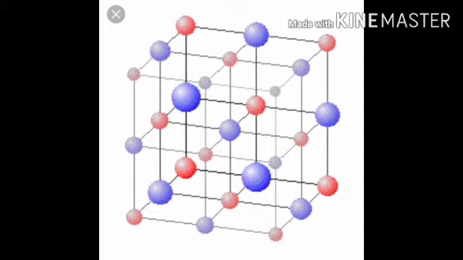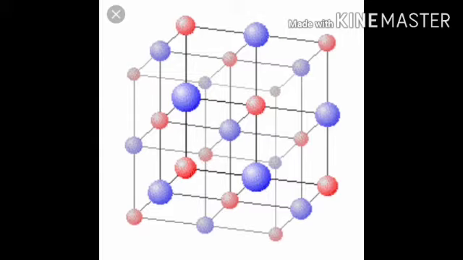When you consider a solid, the atoms are arranged in a regular manner. These many atoms mean there will be many electron energy levels, and these levels will come closer and there will be interaction between them.